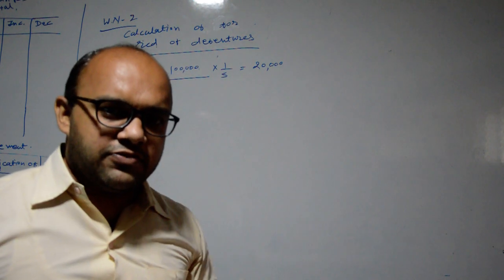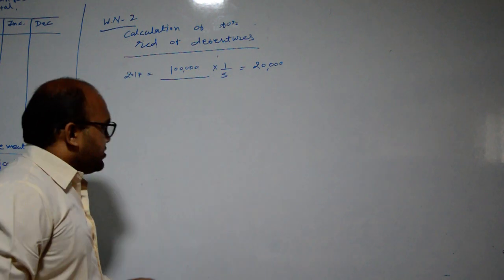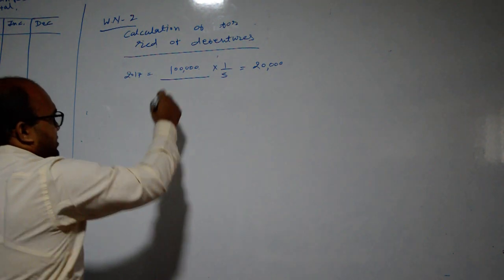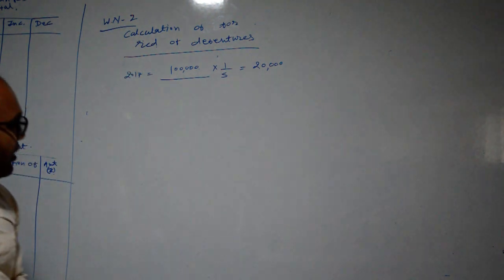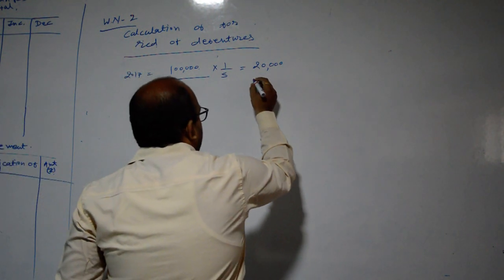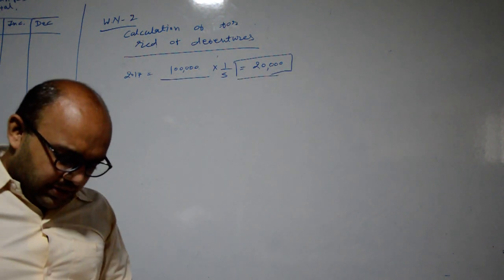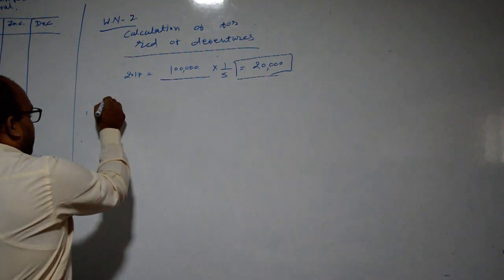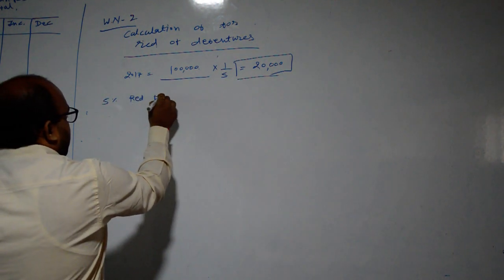So the adjustment is very clear and no hidden adjustment is provided in it. In 2017 it is rupees 1 lakh multiplied by 1/5, debentures are redeemed and the redemption amount will be rupees 20,000. Then the redemption premium is 5%, so we will have to calculate the 5% redemption premium.